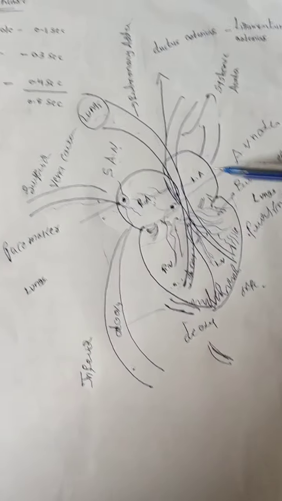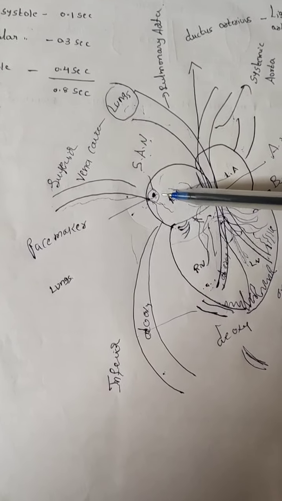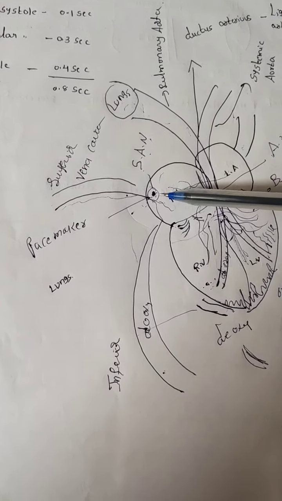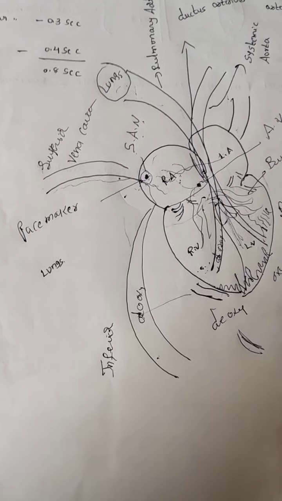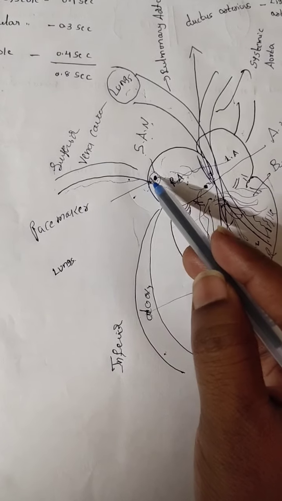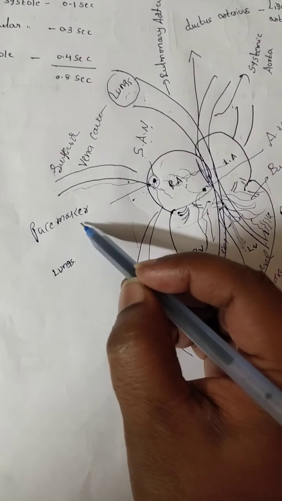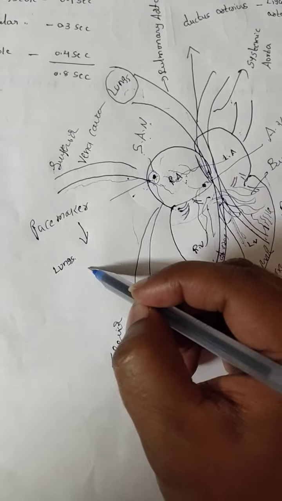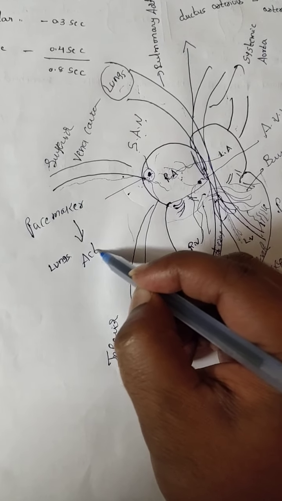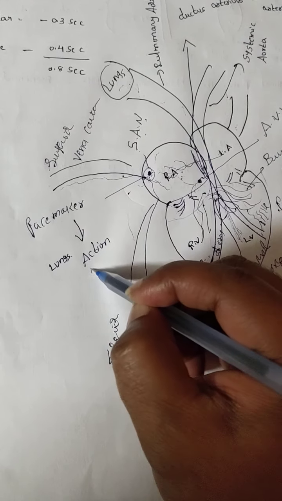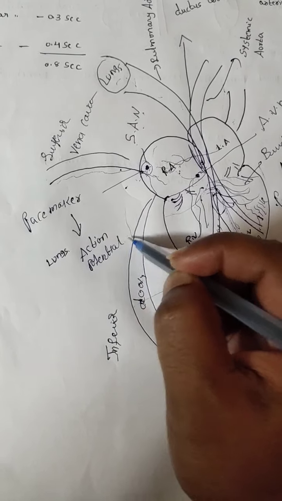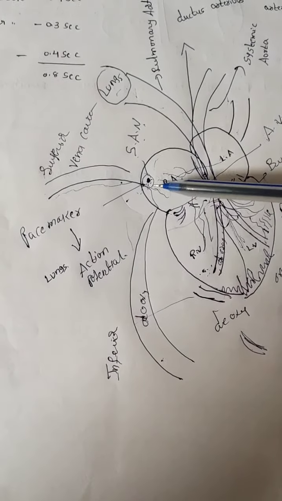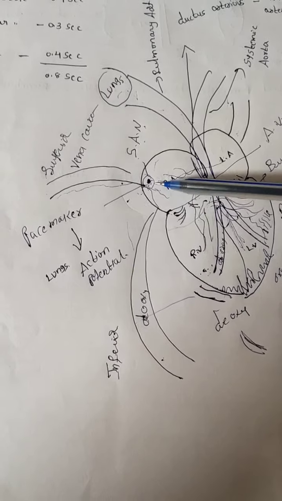It means automatically this modified cardiac muscle fiber undergoes contraction. When it undergoes contraction, action potential is started, and it can transfer an impulse.